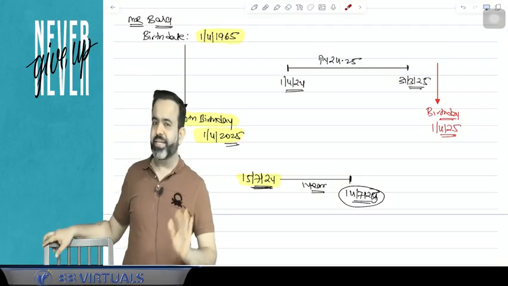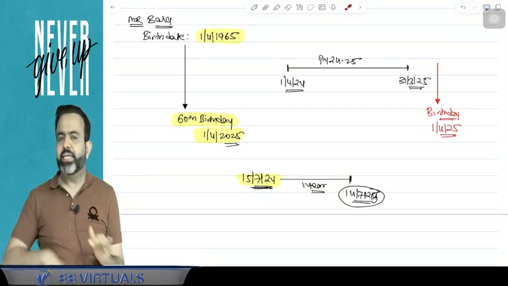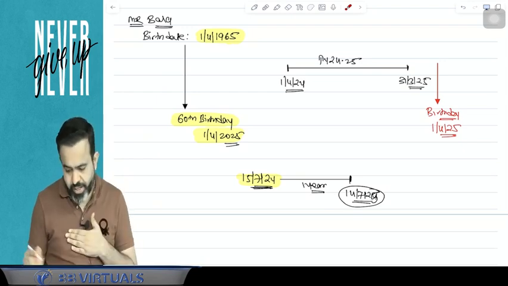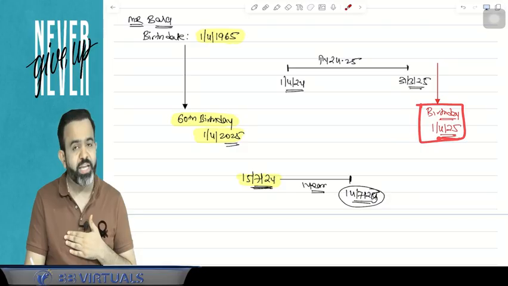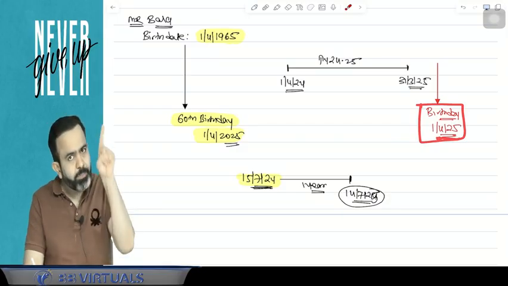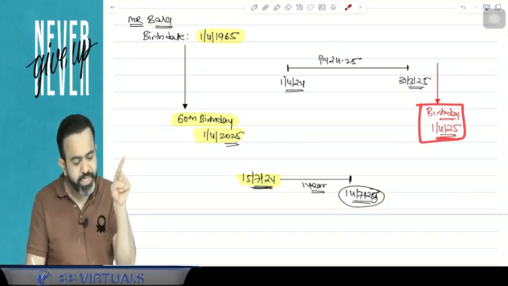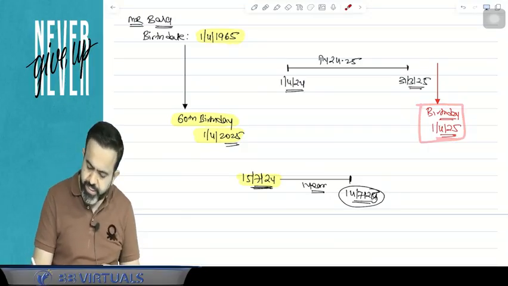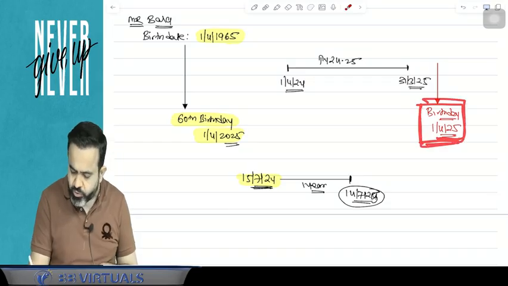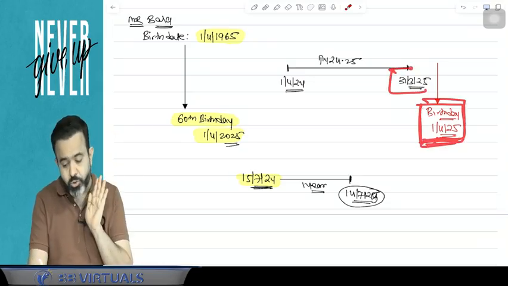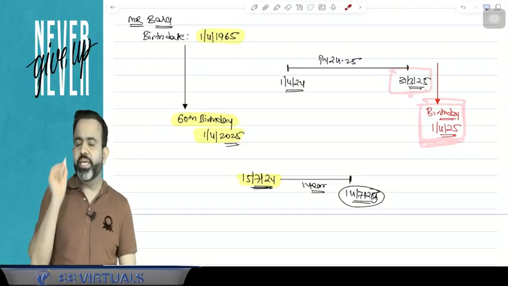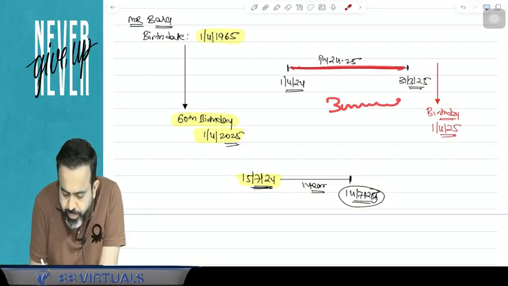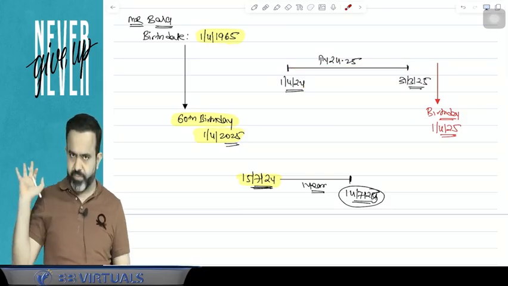So here the CBDT basically says that if any person is celebrating his 60th birthday on 1st April 2025, it means he has already completed 60 years of age on the last date, that is 31st March 2025 only. So he can claim the higher basic exemption in the current year. So in the current year, that basic exemption of 3 lakh is available.